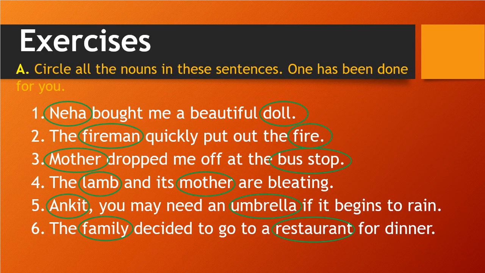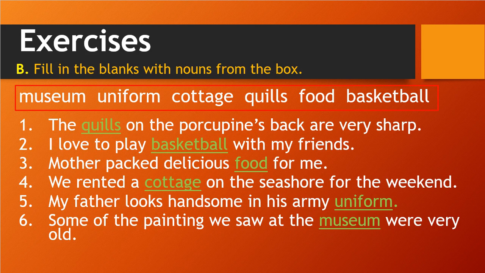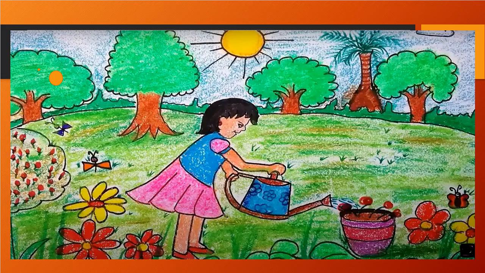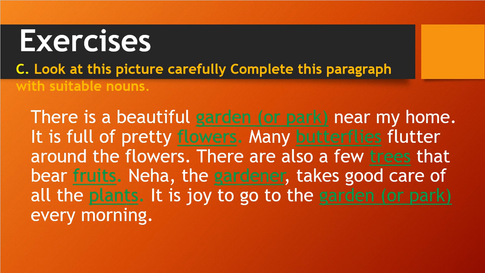Later we have seen the exercise of marking down the nouns. That also we have finished. After that, today we have seen this fill in the blank example. Then we wrote down the story. After understanding the image, we finished the exercise of filling the blanks with appropriate, suitable nouns.